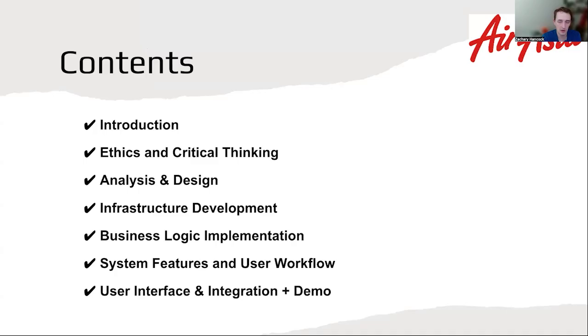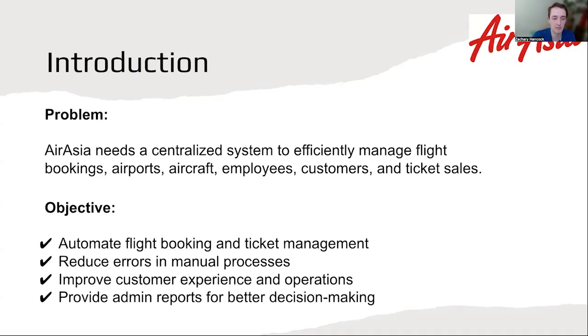To get us started, we want to think about the main problems that we were trying to solve and how we tried to solve them. So, put simply, AirAsia needed a centralized system to efficiently manage flight bookings, airports, aircraft, employees, customers, and ticket sales. There are all these different data points, and we needed to have everything play together nicely in one centralized program. Our objectives were to automate the process, reduce errors, improve operations and customer experience, and then provide some admin controls on the whole process.